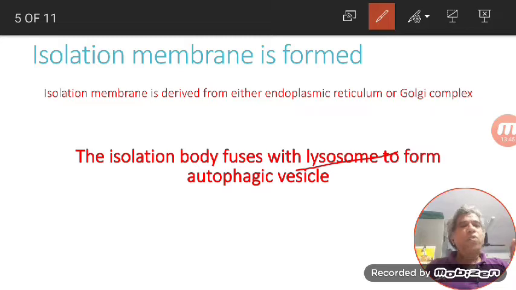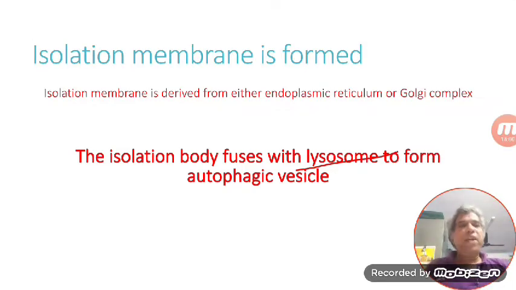This is auto, self. So, in the mechanism of autophagy, lysosome is getting fused with the isolation body, and that is called autophagic vesicle. Now, the remaining mechanism is the same as in heterophagy. Acid hydrolases and digestive enzymes will be poured on the content of the autophagic vesicle, thereby digesting it.